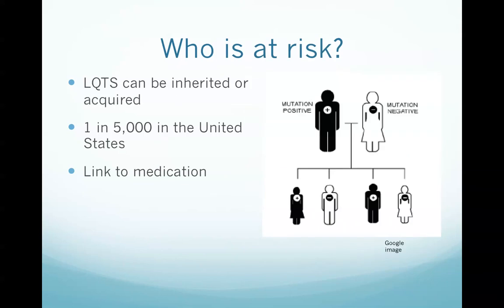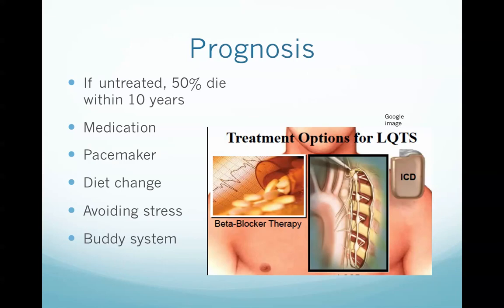Risk factors include being born deaf, having unexplained deaths in young family members, taking certain medications, and having blood relatives with the disease. It is a rare disease occurring in 1 in 5,000 in the United States. Symptoms include fainting from a lack of blood to the brain, seizures, and sudden death. If left untreated, 1/2 of individuals with the inherited form of long QT die within 10 years.